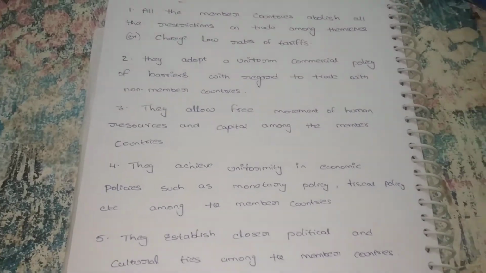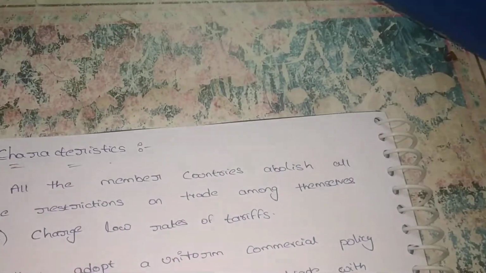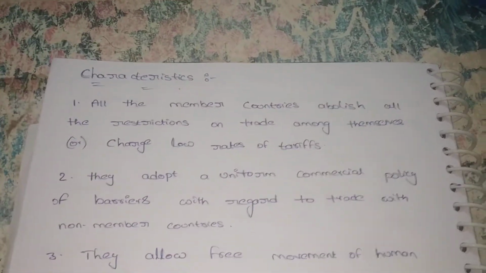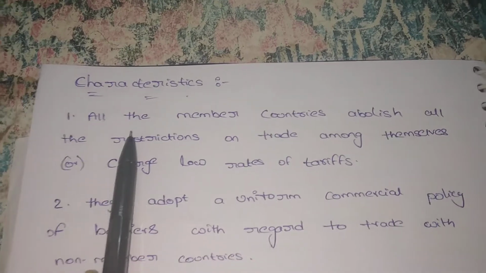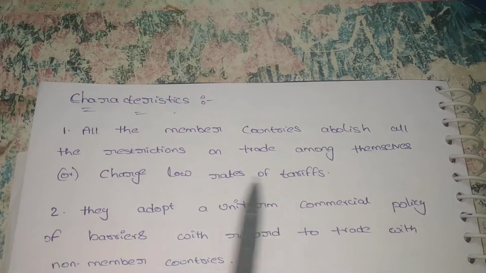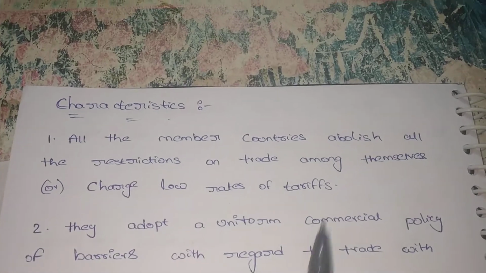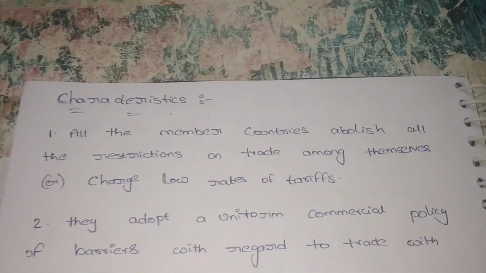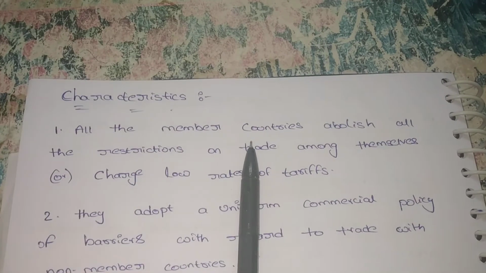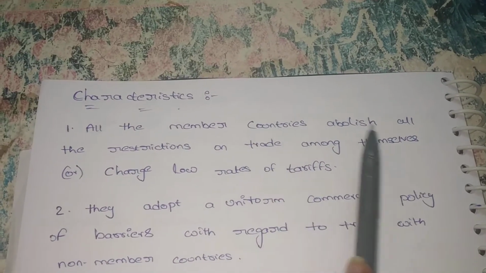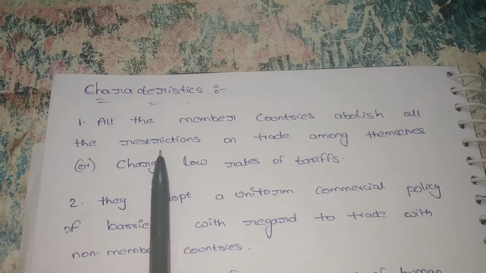Up to now we discussed what the European Union is and what its objectives are. Now we are discussing the characteristics of the European Union. There are some other characteristics. First characteristic: all the member countries forming a trade bloc abolish all the restrictions on trade among themselves, or charge low rates of tariffs. Abolish means removed.